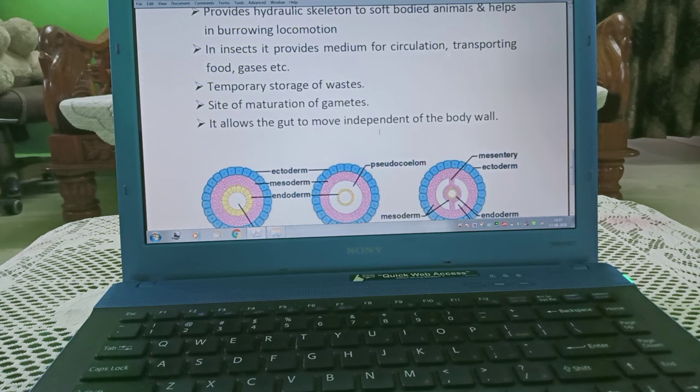This is the site for maturation of the gametes. Means this is the place where gametes are getting matured, and gametes are male and female gametes like ova and sperm. It allows the gut to move independent of the body wall. Means when movement of the alimentary canal is there, it is independent of the body cavity or body wall.